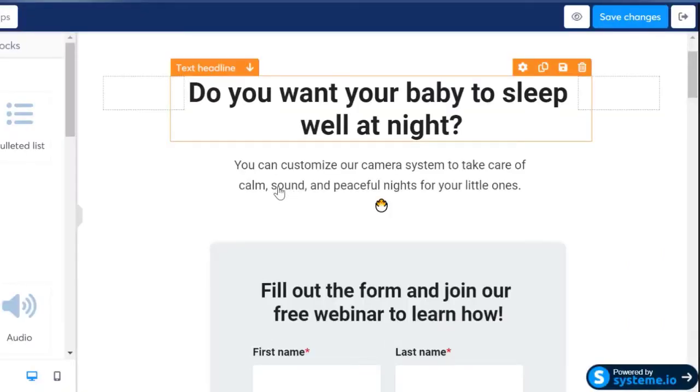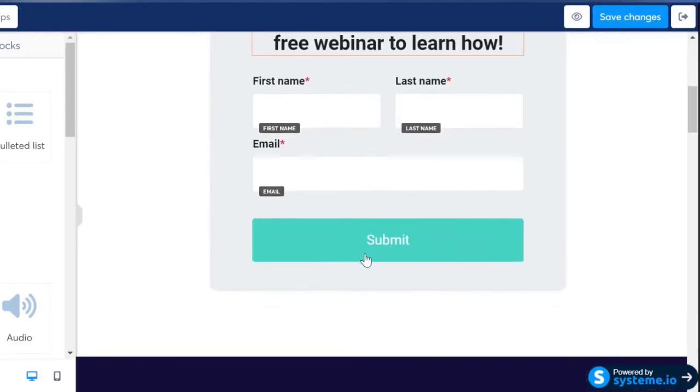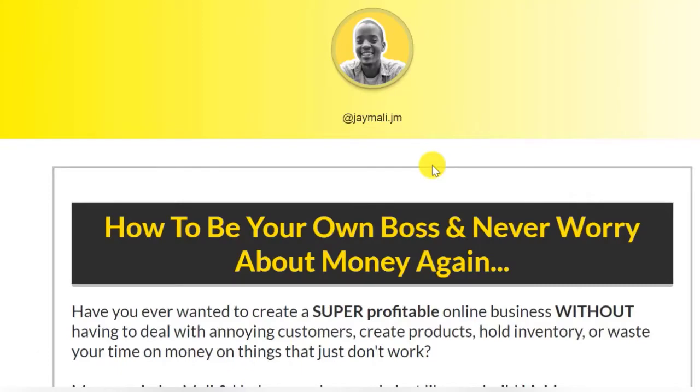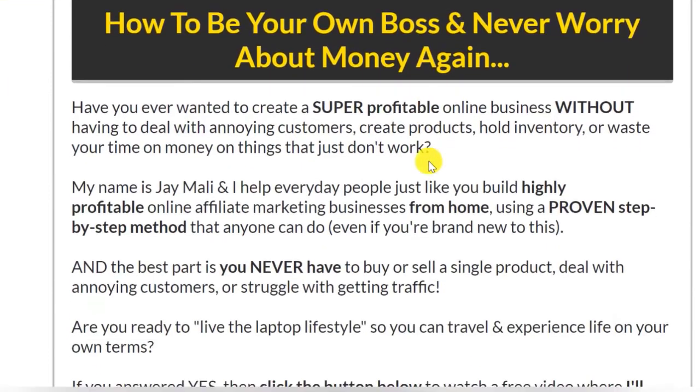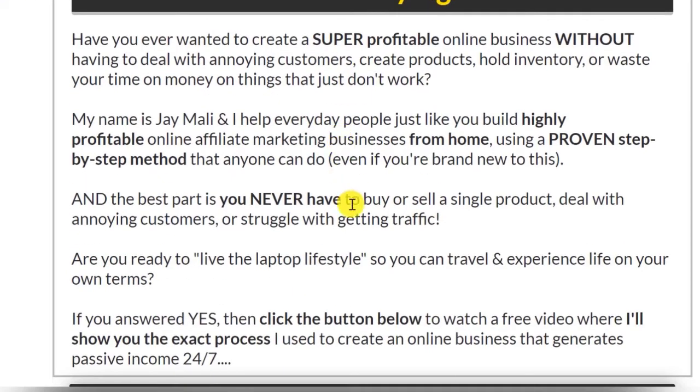Okay, so usually with landing pages, there's always a big headline, and then there's always a sub headline, and depending on how you want your landing page to go, right? So when you're creating your landing page, these are the kind of things you want to be putting in your landing page. Here you get the big headline, and then there's all this ad copy that you see over here.